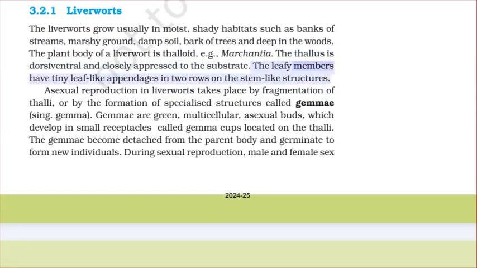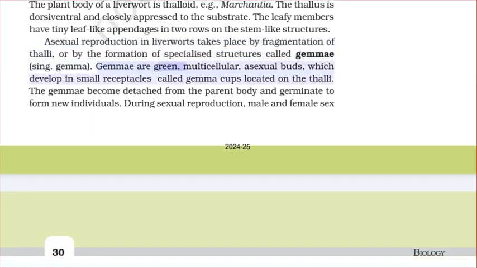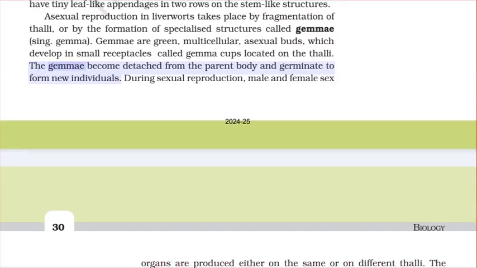The leafy members have tiny leaf-like appendages in two rows on the stem-like structures. Asexual reproduction in liverworts takes place by fragmentation of thalli, or by the formation of specialized structures called gemmae, sing. gemma. Gemmae are green, multicellular, asexual buds which develop in small receptacles called gemma cups located on the thalli. The gemmae become detached from the parent body and germinate to form new individuals.